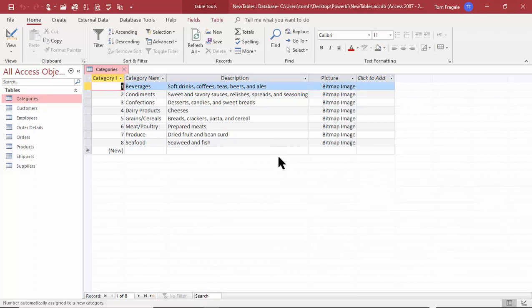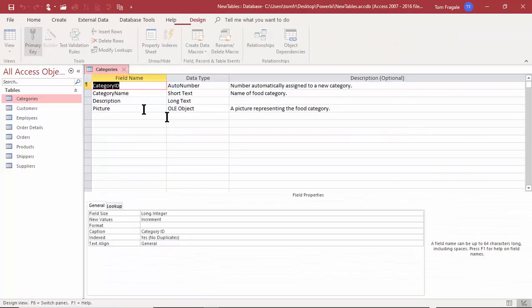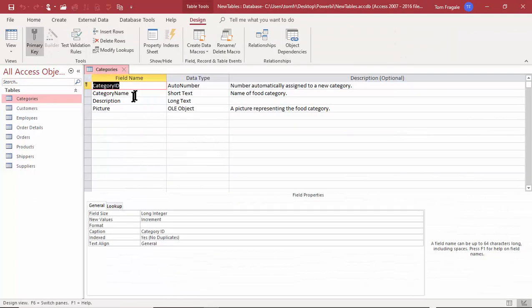Now, throughout this video, throughout this course and all the other courses, let me show you ways to go back and forth among your views. So I can right-click on this tab, and then I can pick on Design View. And Design View is actually where we construct the table. We can add fields or change fields. So you can just right-click on that tab, and then I can see Datasheet View, and that brings us back to the data, for example.